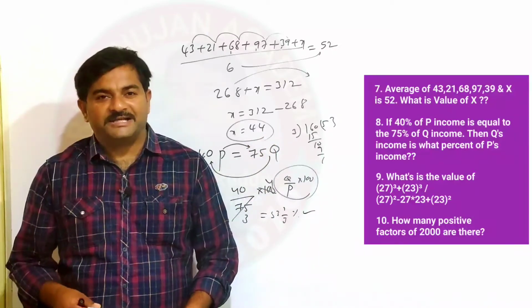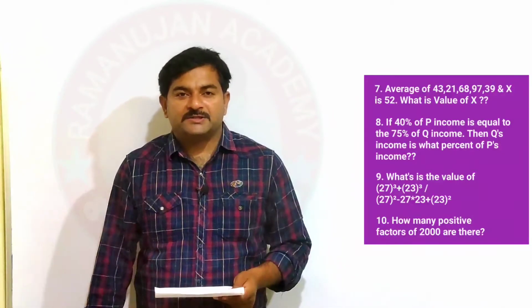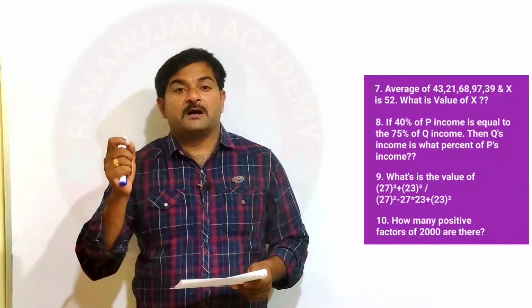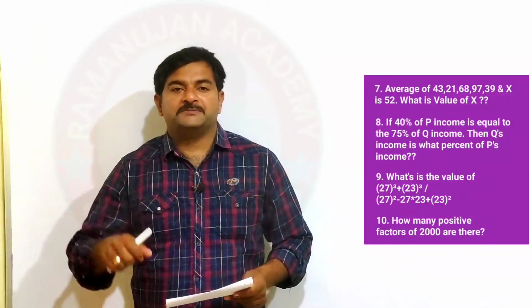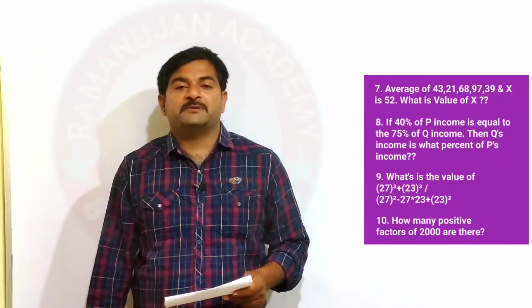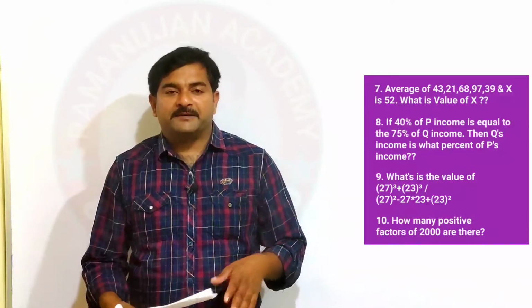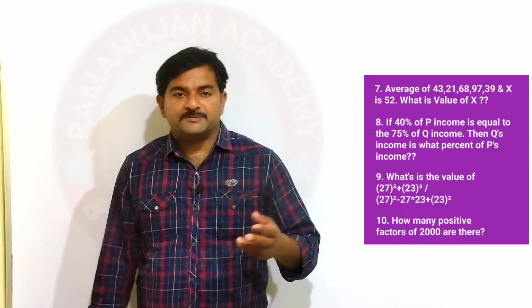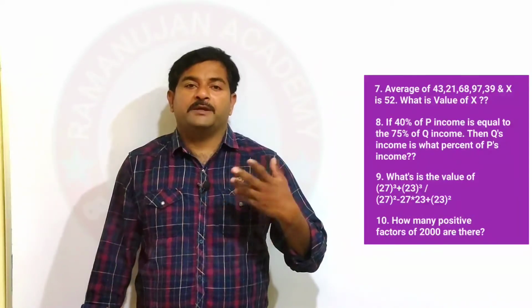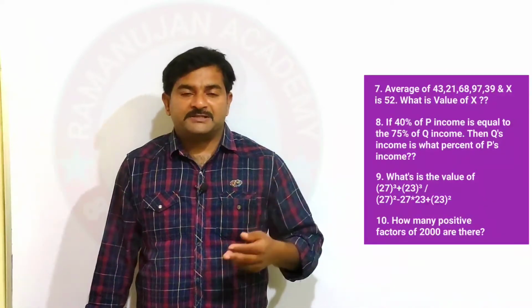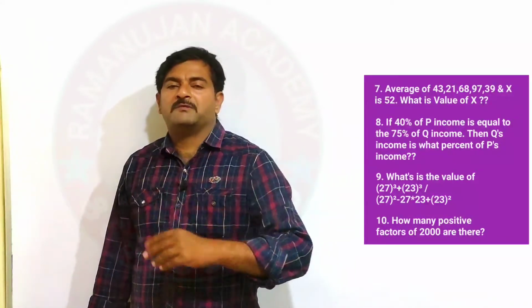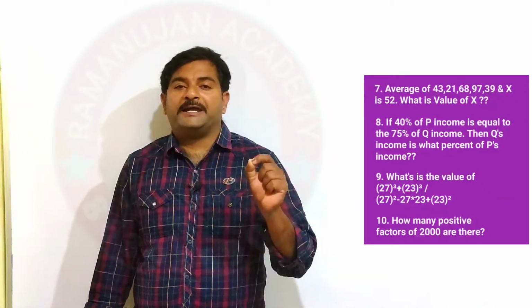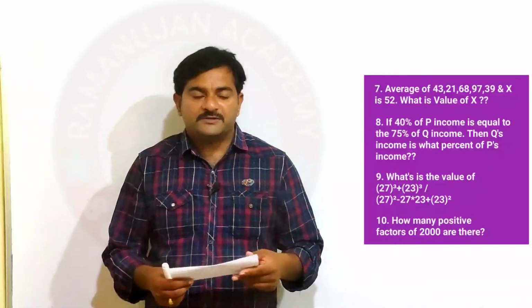So let's see the next question. Here is the next question. This question is based purely on algebra. In algebra, you have some algebraic identities like a plus b whole square, a minus b whole square, a plus b whole cube, a minus b whole cube, a cube plus b cube, a cube minus b cube, a plus b plus c whole square. These are all algebraic identities. So based on this, you have this beautiful question.